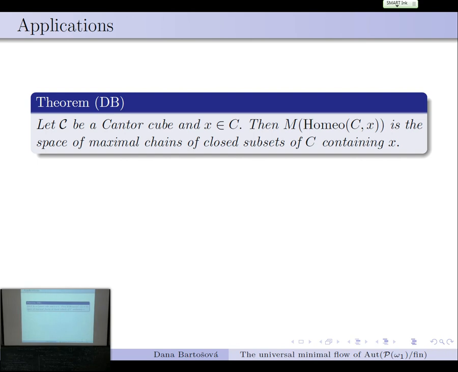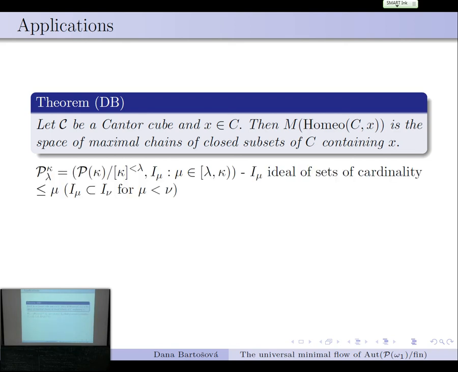It's the same result, yes. Oh, so it's like 2 to arbitrary kappa. So yeah, arbitrary weight. Doesn't have to be countable. Right, so we have these chains. You start with the point, and then you take a chain of closed subsets. And that's the representation that corresponds to the linear orders on the side of the Boolean algebra.